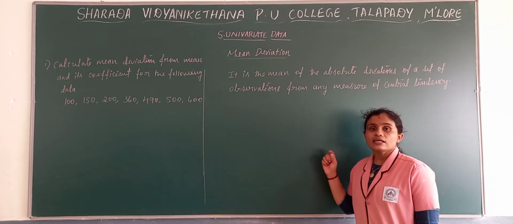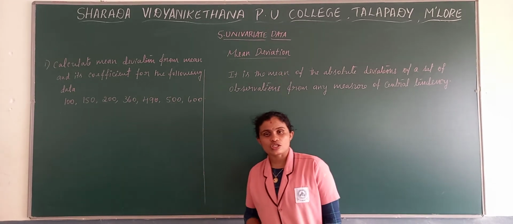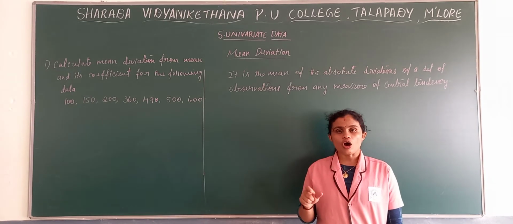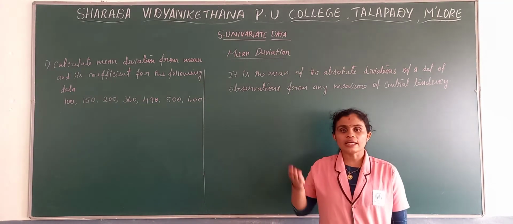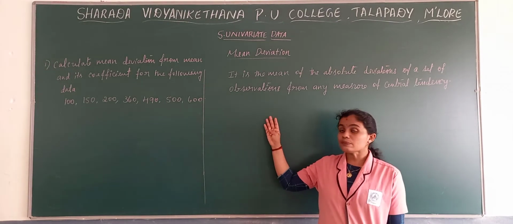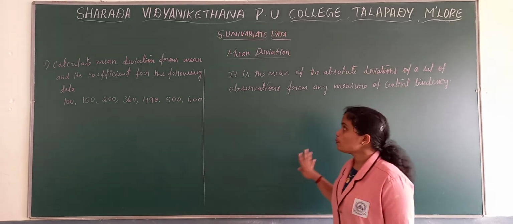So we are in the third part of univariate data, that is measures of dispersion or variation. In measures of dispersion we have four categories, that is range, quartile deviation, mean deviation and standard deviation. So today we will discuss mean deviation.